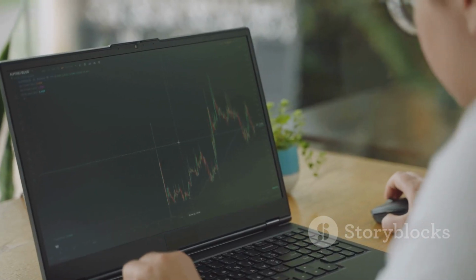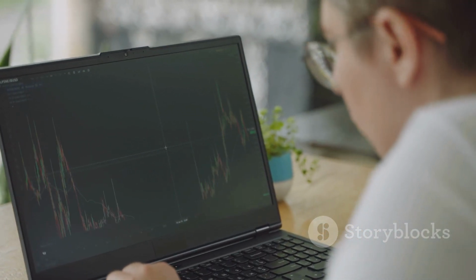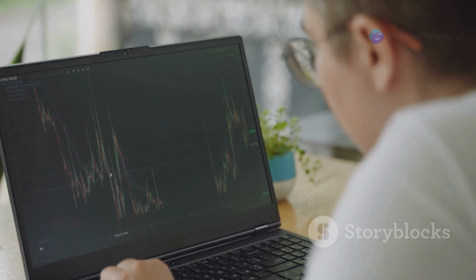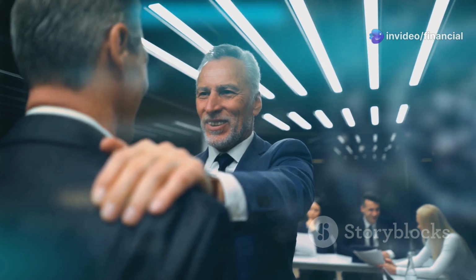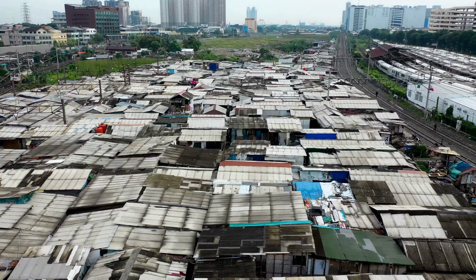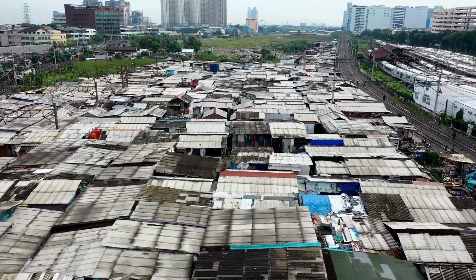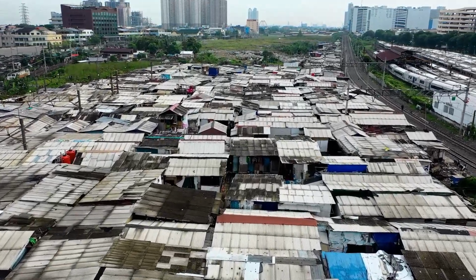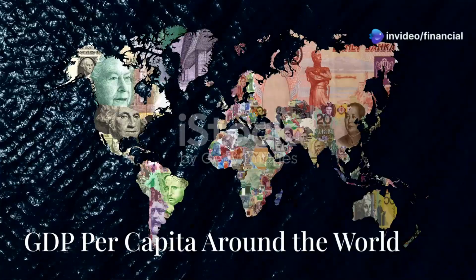GDP per capita is often compared with other economic indicators to get a comprehensive view of a country's economic health. For example, a high GDP per capita alongside low unemployment rates typically indicates a strong and stable economy. Conversely, a high GDP per capita with high income inequality might suggest disparities in wealth distribution.